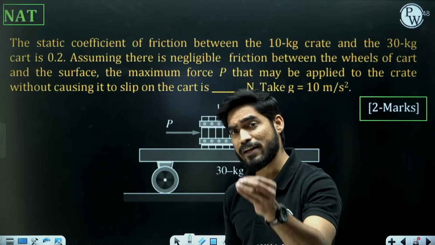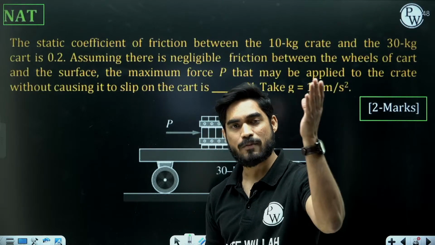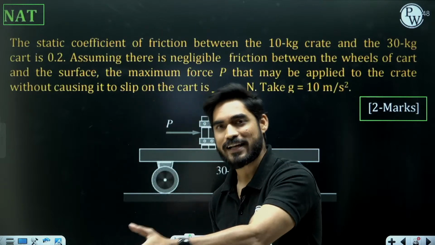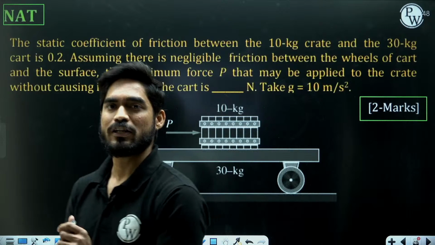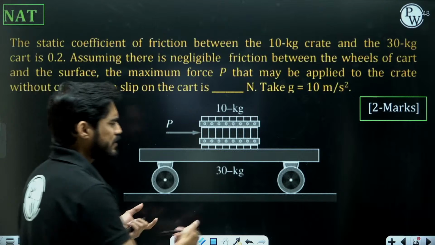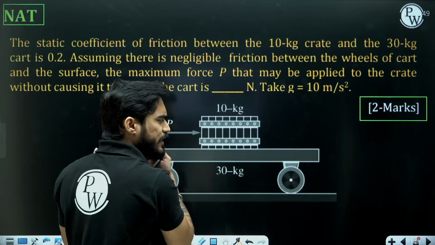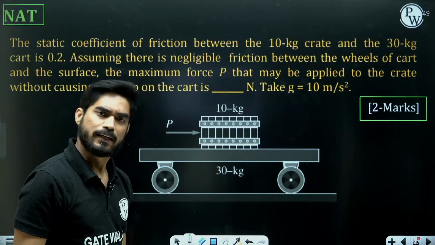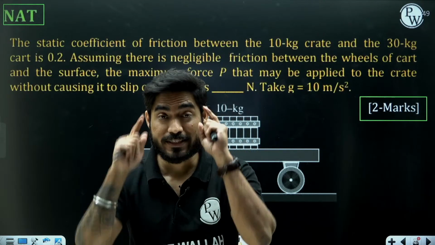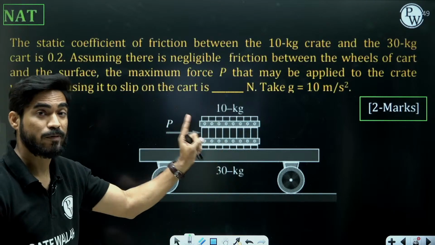It's a very common mistake that students solve problems of statics as problems of kinetics and vice versa. Of course it is going to move because there is no opposing force. So it is a problem of kinetics, not statics. Is that clear to everyone?